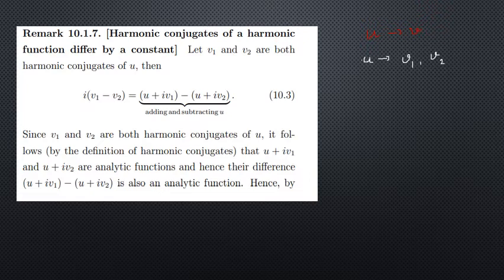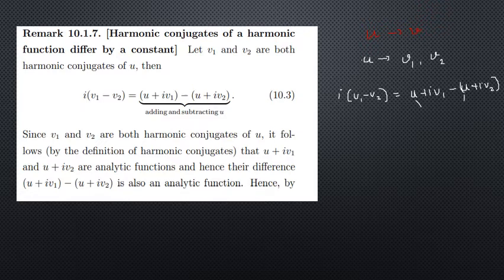Just remember this like a proof. Since both are conjugates, consider i times v1 minus v2. This can be written by adding and subtracting u, that is, u plus i v1 minus u plus i v2. We can write it like this because we are adding a u and subtracting a u.